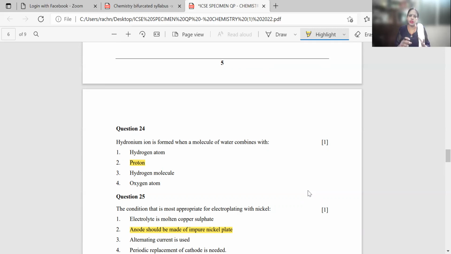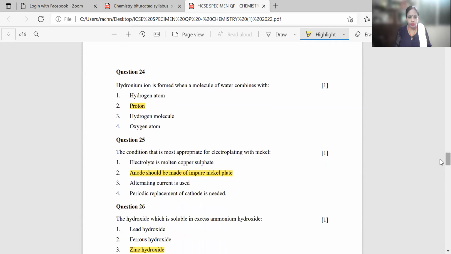Now there was a lot of confusion among the children that, ma'am, in the electron dot structures, how will the multiple choice questions come? Here it goes. Instead of asking you to draw the structure for hydronium ion, they have asked one very basic question. If you have not practiced drawing the electron dot structure of hydronium ion, you cannot answer this question. So the correct answer out of the 4 options given is proton. When water combines with a proton, it forms hydronium ion.